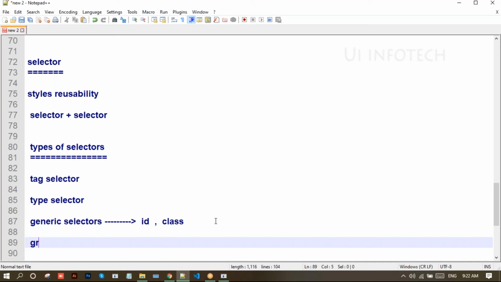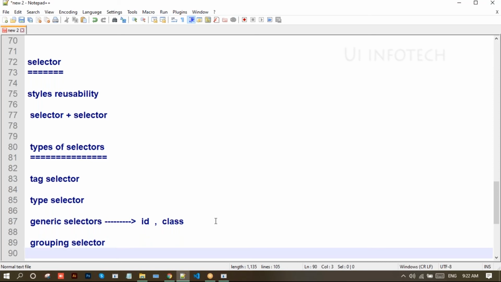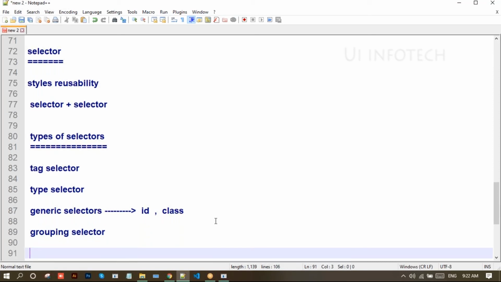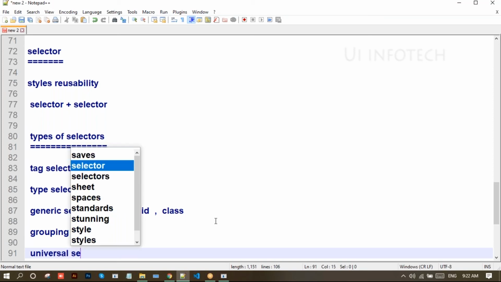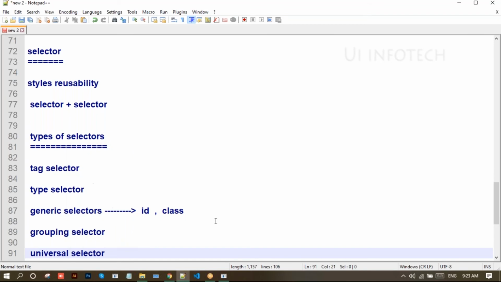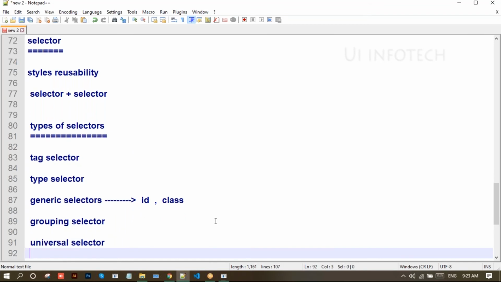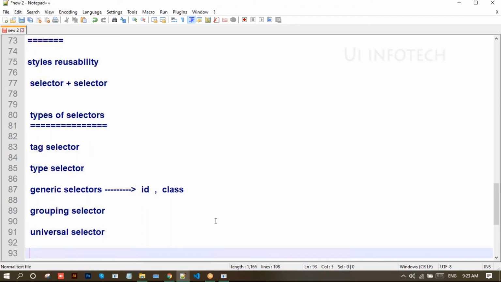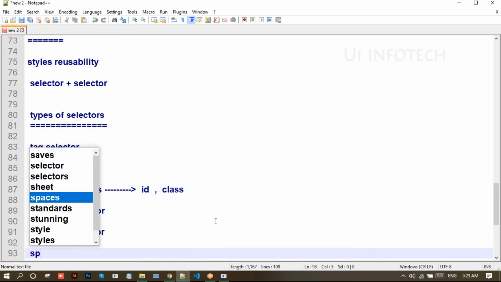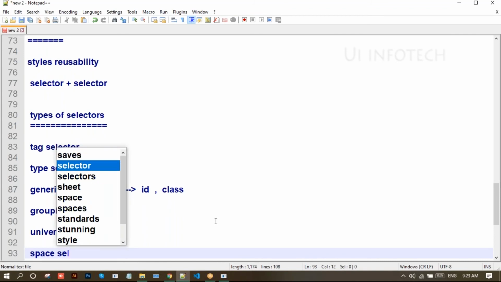And next we have the grouping selector, and the universal selector. We have the descendant selector, which is the space selector.